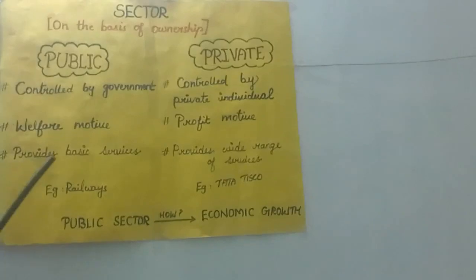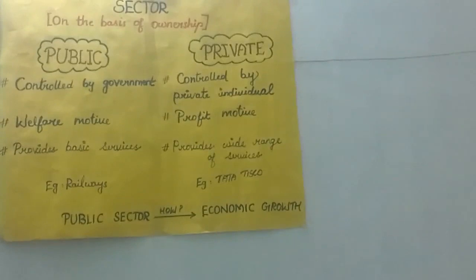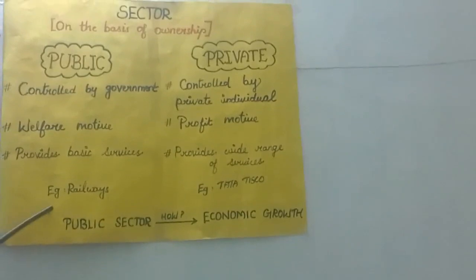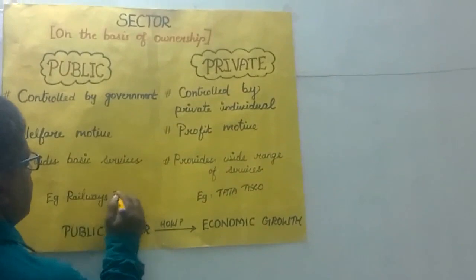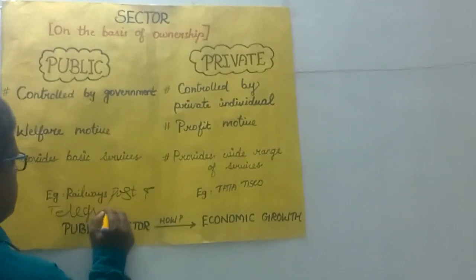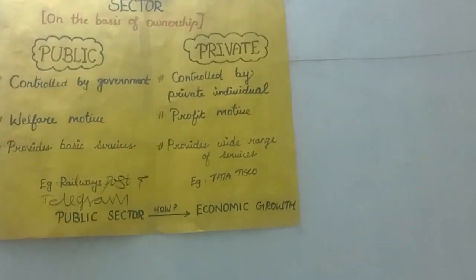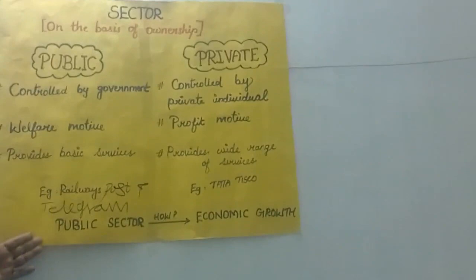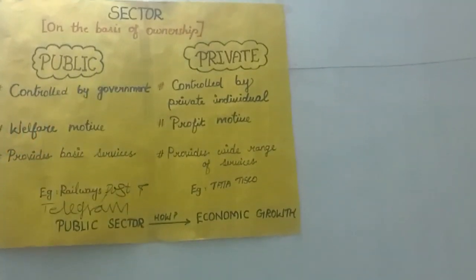It provides basic services. Not only basic services, they also provide other services like communication and transport facilities. For example, railways, postal and telegraph. BSNL, you know very well. It is a communication system owned by the government. And the private sector is controlled by private individuals.